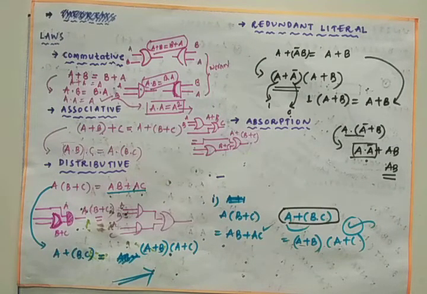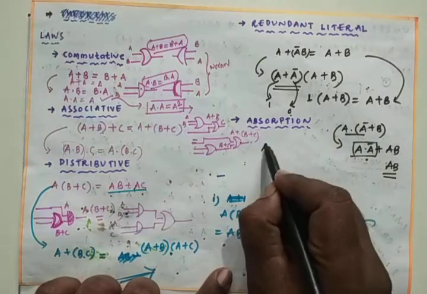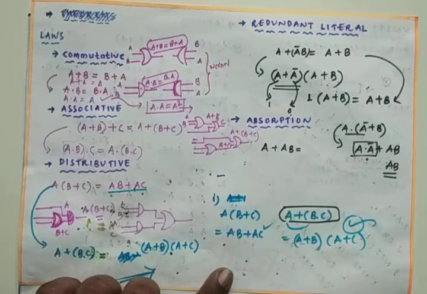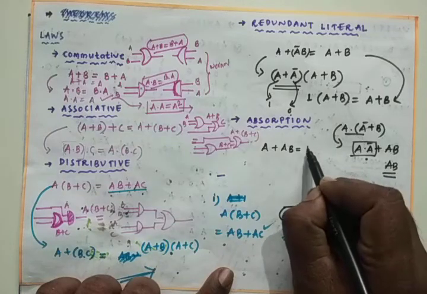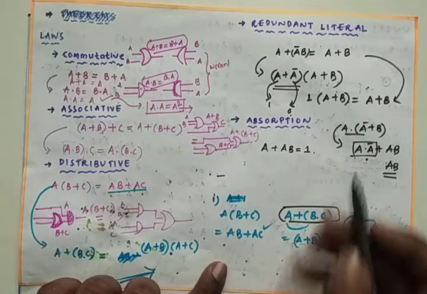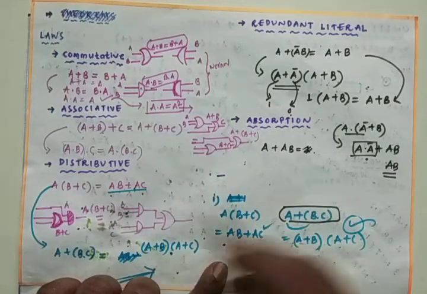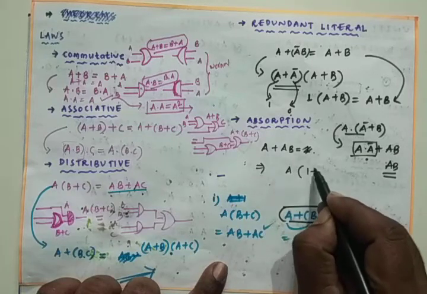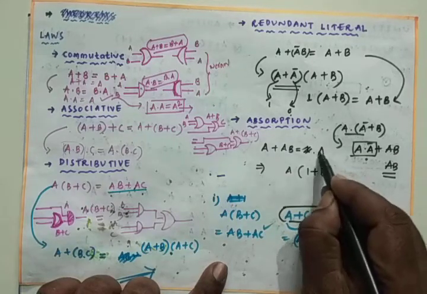The last one we can go with is the absorption law. That absorption law is very, very simple. Absorption law is nothing but A plus AB is equals to, we can write A plus A into 1. Then I'll prove this one, A plus AB is equals to, from this common is what? A is common, that is A into 1 plus B, and A plus AB is equals to A.